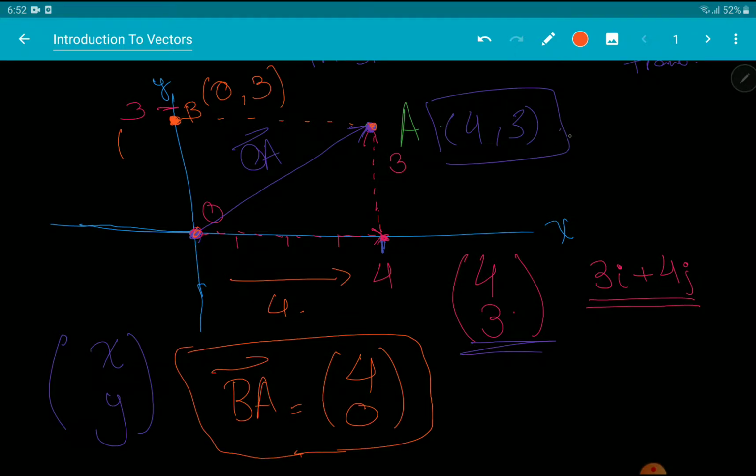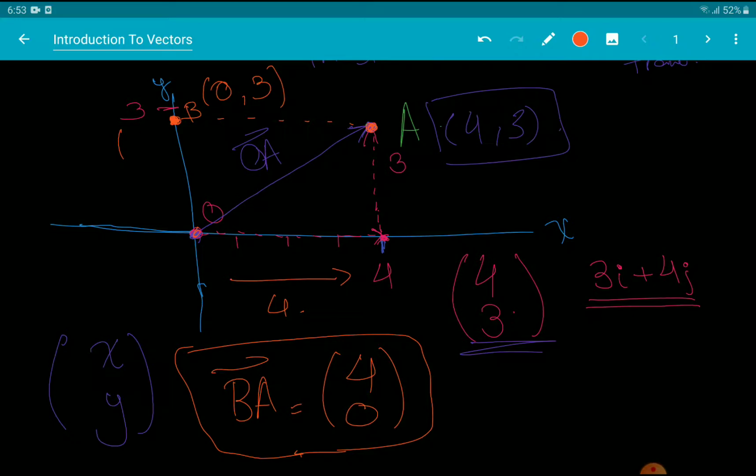But notice that 4, 0, while it is a vector, is not the coordinates of the point A. So there's this distinction between vectors and coordinates. If you're talking about position vectors with respect to the origin of the frame of reference that you're defining all these vectors and coordinates in, then the position vector and the coordinates of the point you're drawing the vector to are going to be equivalent.